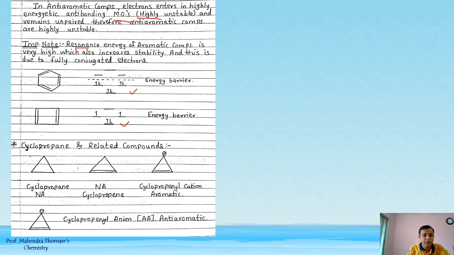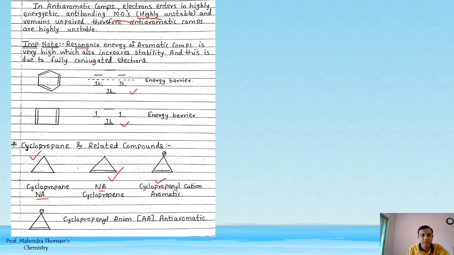We have taken cyclopropane and related compounds. Cyclopropane is a non-aromatic compound. Here is cyclopropene. It is also a non-aromatic compound because of 2 electrons and there is no conjugation. Here is cyclopropenyl cation, that is an aromatic compound. Why?